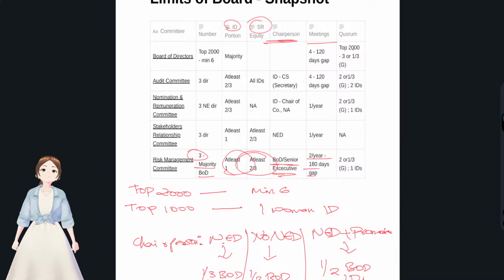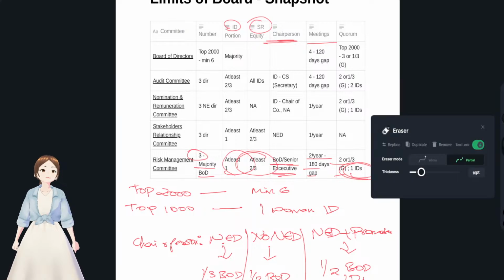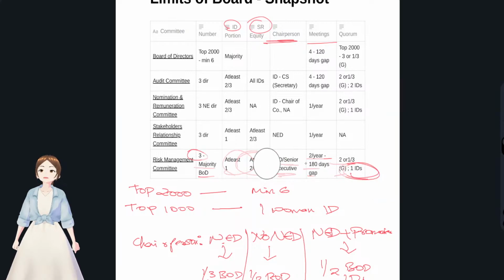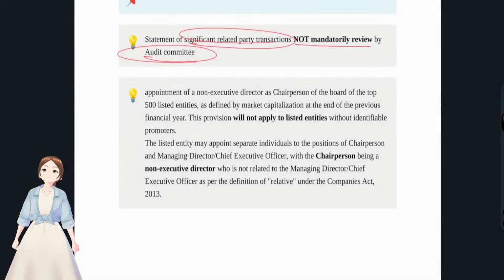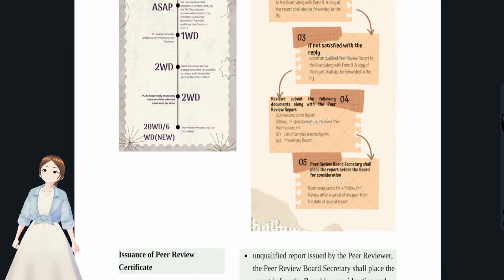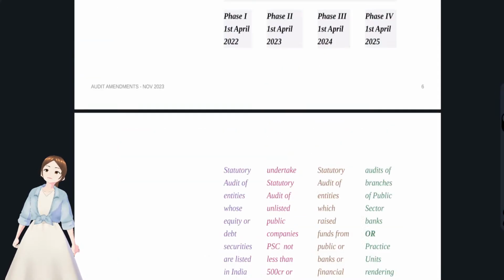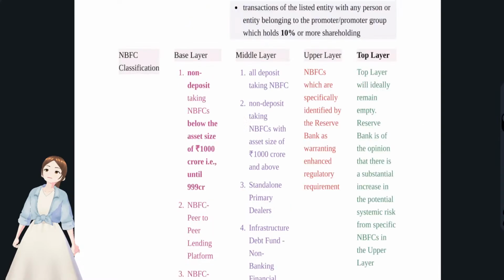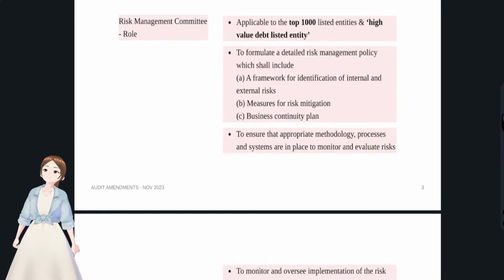Okay. And the quorum is 2 or 1/3, whichever is greater, and a minimum of one independent director has to be present in the meetings of the risk management committee. Yeah, there were a lot of amendments with regards to the risk management committee this time, so you might expect a question with regards to that. Where is the risk management committee applicable? Risk management committee is applicable to the top 1000 listed entities and high value debt listed entities.